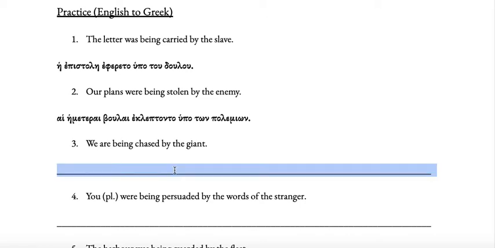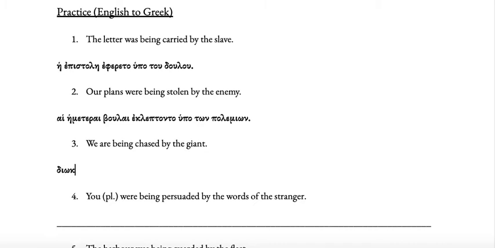Okay, number 3, we are being chased. Okay, to chase is dioko. The stem is dioke. Now here we don't need to add the augment to the beginning because we are being chased is present passive, not imperfect passive. So we want the first person plural present passive ending, which is ometha. So diokometha, by a person is hupo plus genitive. Then a giant is ho gigas, but we want the genitive following hupo, so tu gigantos.